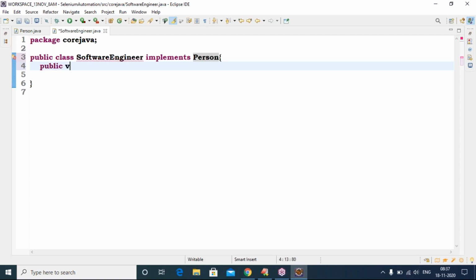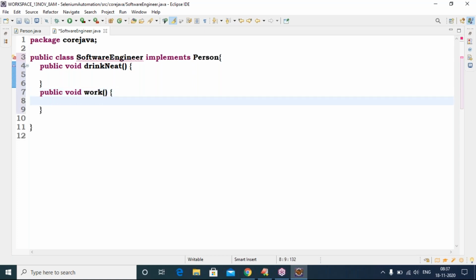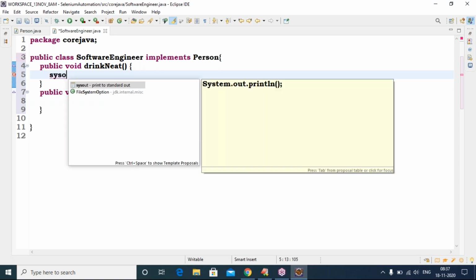Okay, I am implementing. What is the method, sir? Public void drink and eat. Now I will write the code. Another method, public void work method. Now no error.